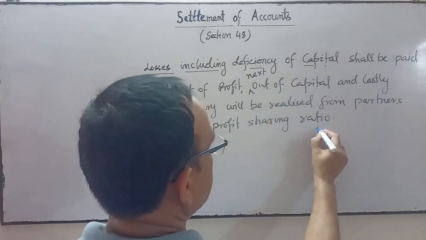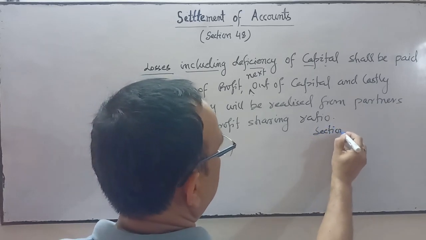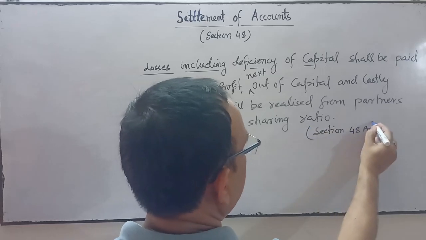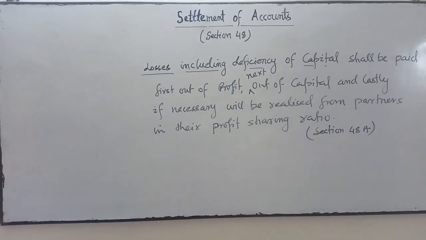This comes under section 48A. Is it clear? Comes under 48A.